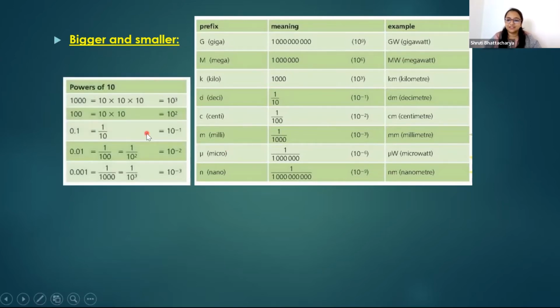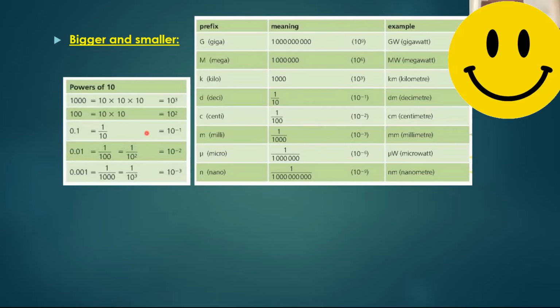Do you like maths? No. No? Okay, fine. No problem.